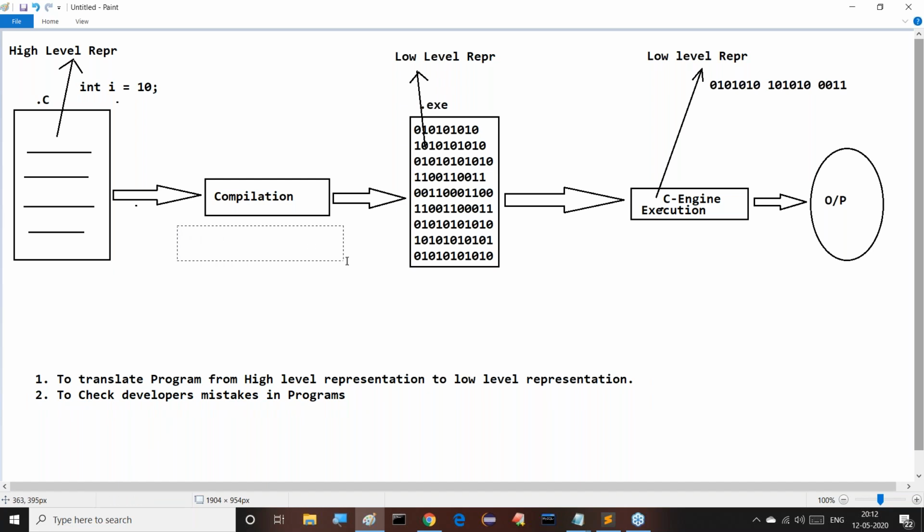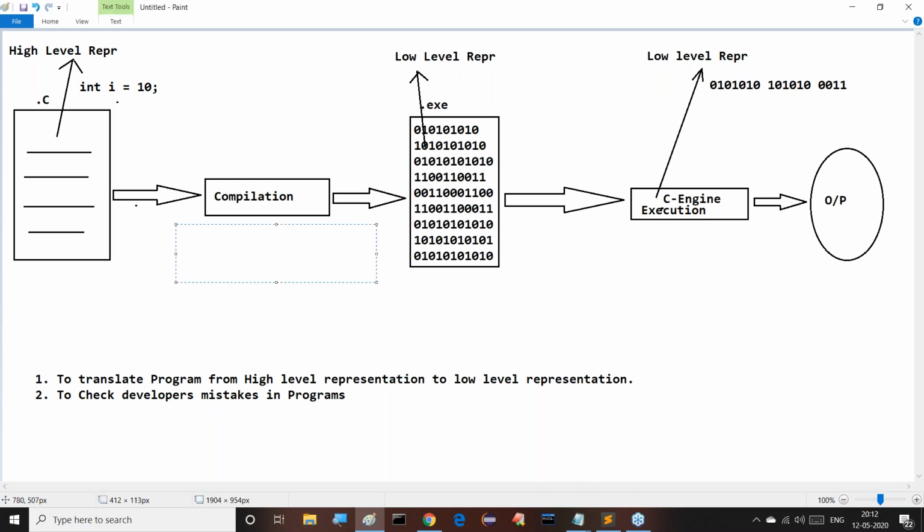Guys, now all of you observe carefully. The time when we perform compilation is called compilation time. The time when we perform compilation is also called static time.